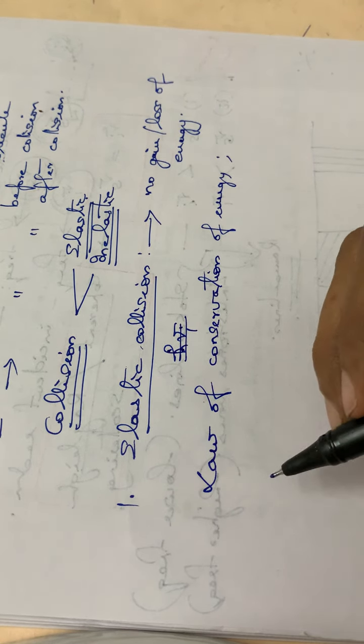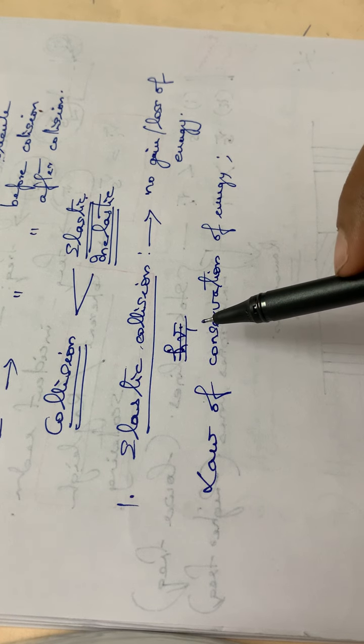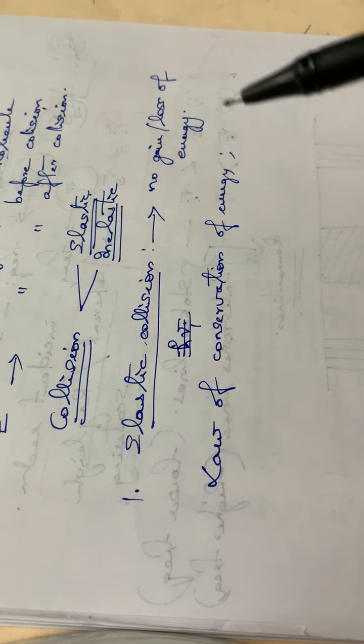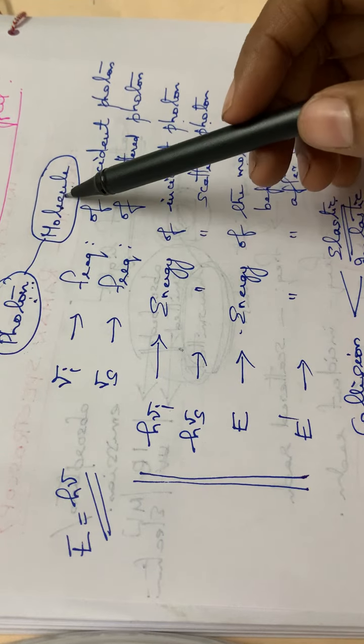We have to consider the photon and the molecule.